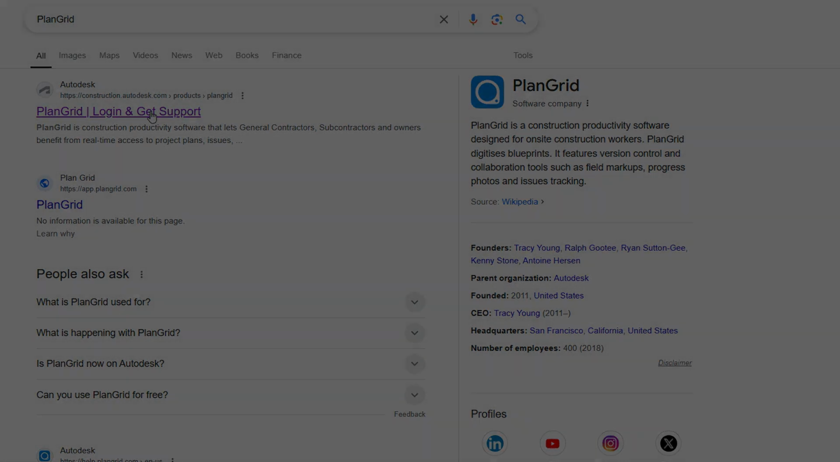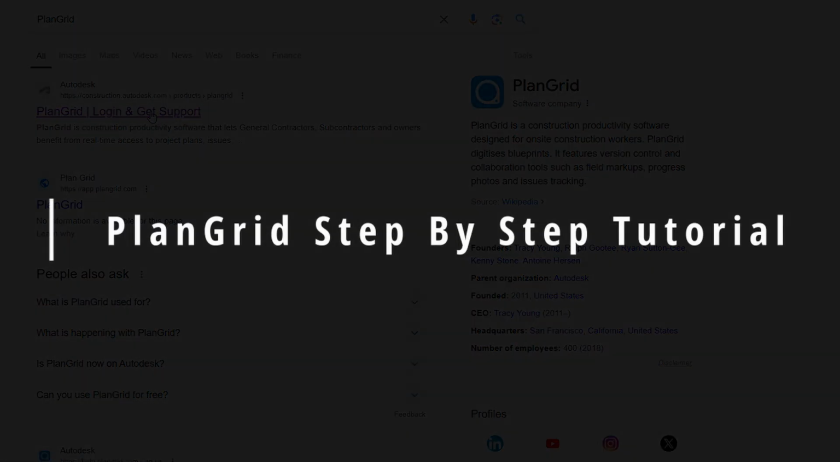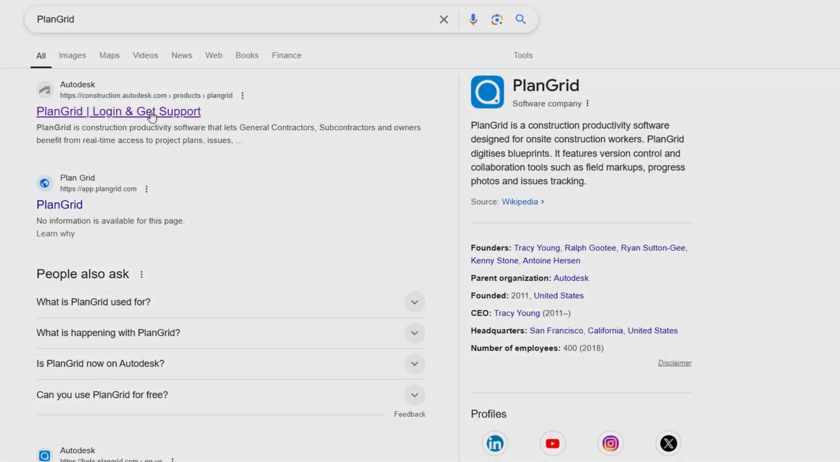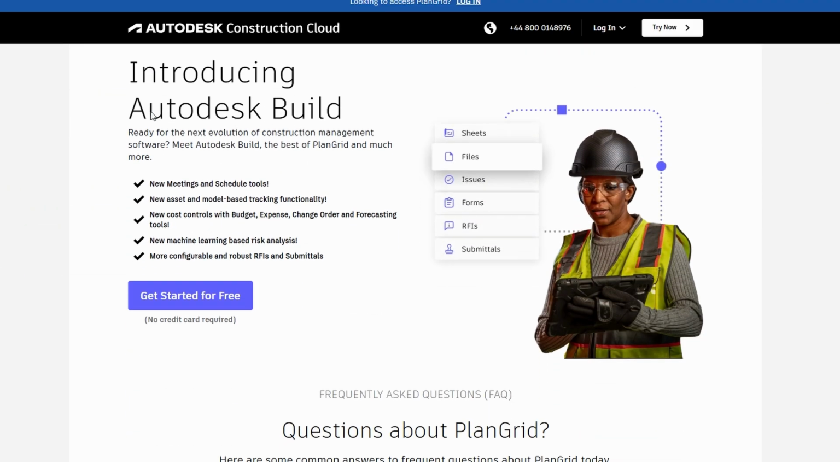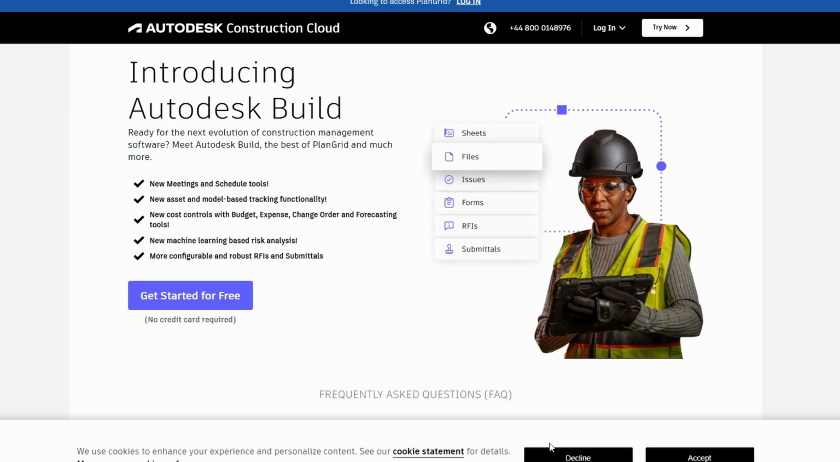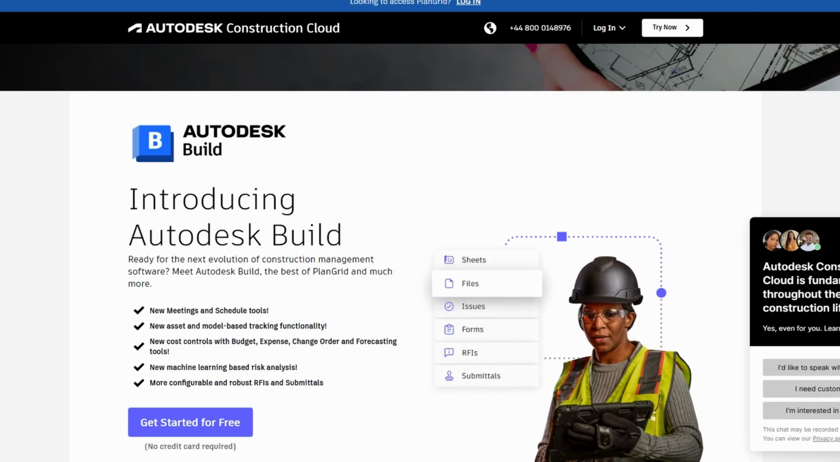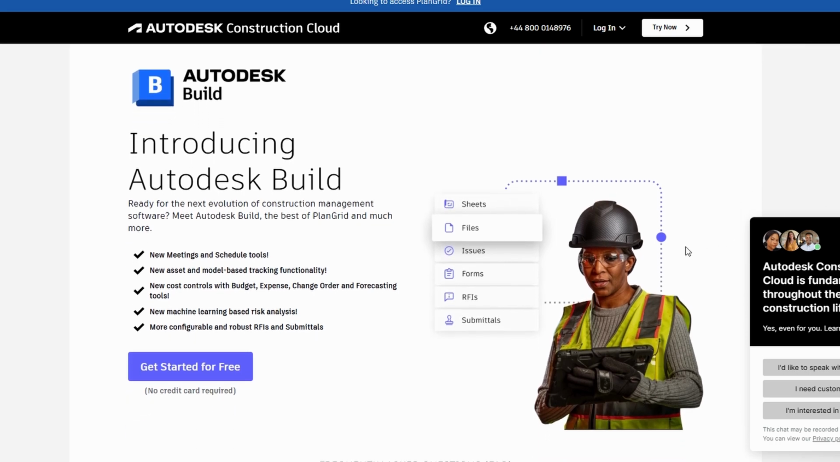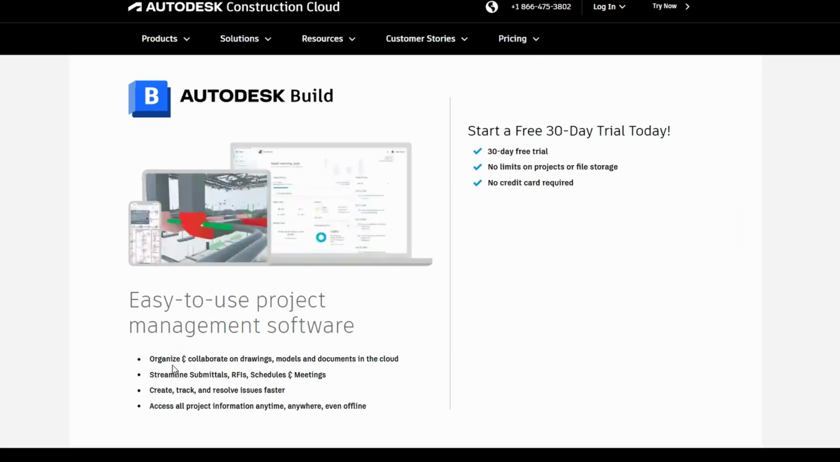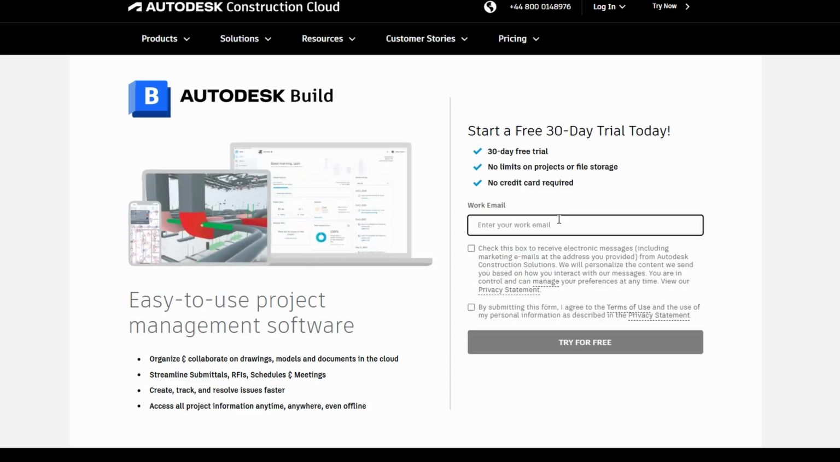Let me take you step by step through the process of getting started with PlanGrid. I'll show you how to set up your first project, upload your construction drawings, and navigate through all the essential features, so you'll be up and running in no time. Whether you're new to PlanGrid or just need a refresher, this guide will help you feel comfortable using the platform and make your workflow more efficient.